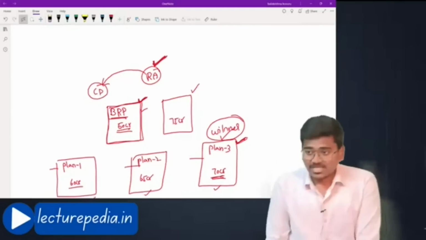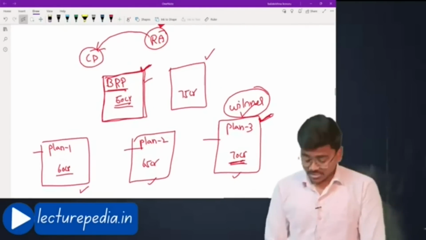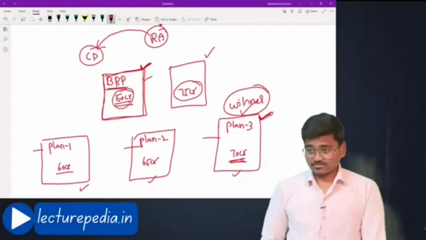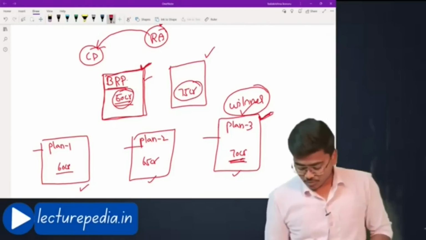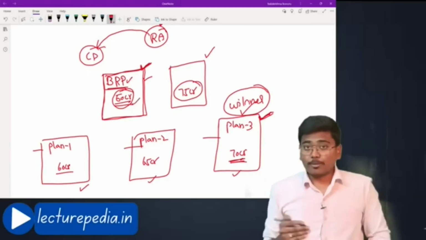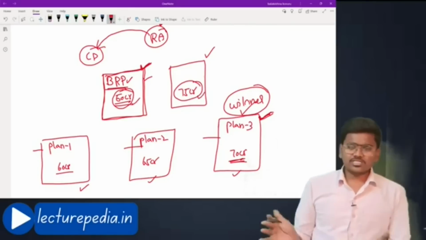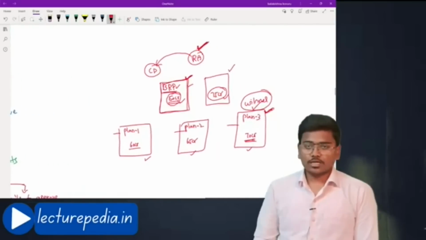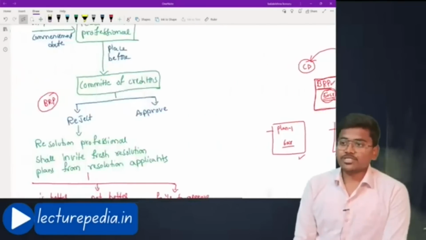Due to the application of this Swiss challenge, there is an increase of 25 crores in the value. If the committee of creditors had blindly followed the base resolution plan submitted by the corporate debtor, they would be getting 50 crores only. But since they have applied this Swiss challenge, they are getting 75 crores now. This is how this Swiss challenge works. The committee of creditors can select the resolution plan under this PPIRP based on this Swiss challenge also.